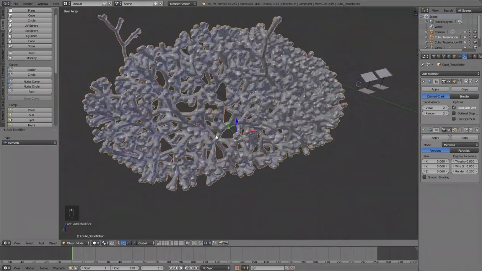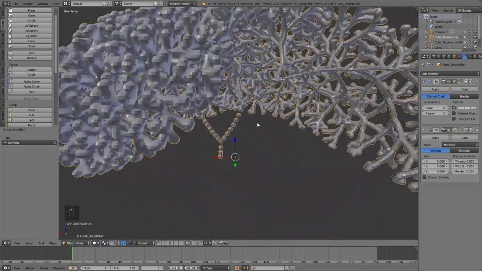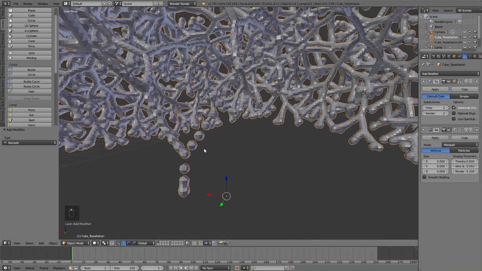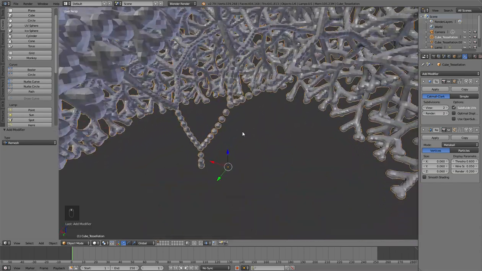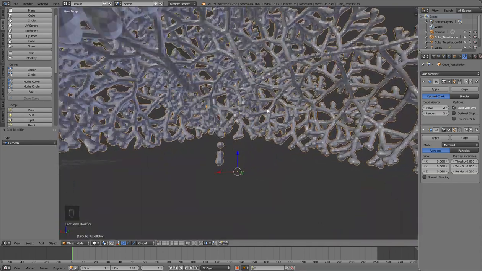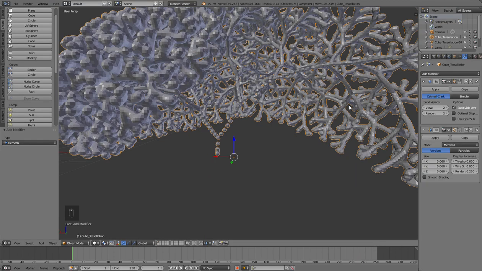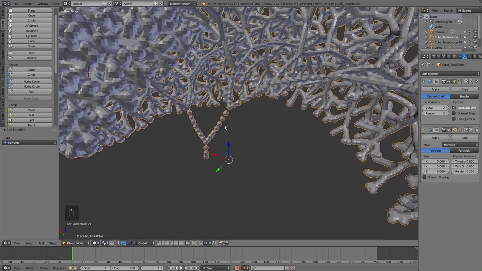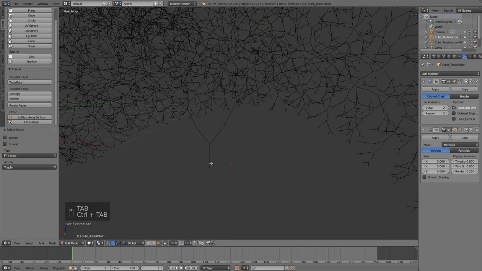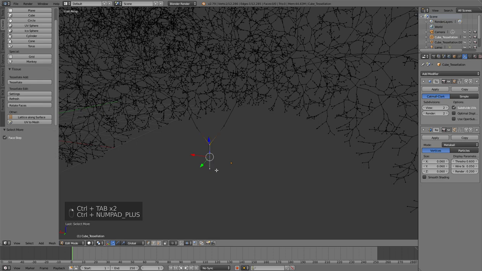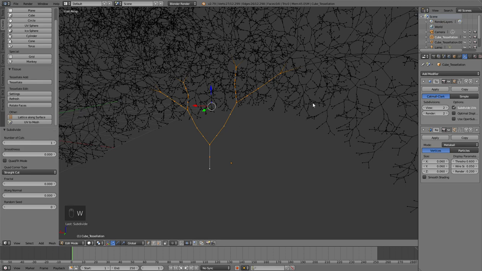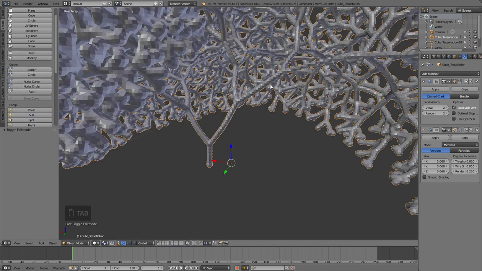Okay, now we need to clean to make this a bit better. So in order to prevent this effect, I have to increase the number of subdivisions, but just because I want to increase the quality in this point, maybe it's better to just select the first branch and subdivide them. Otherwise it will increase the complexity of the whole system.